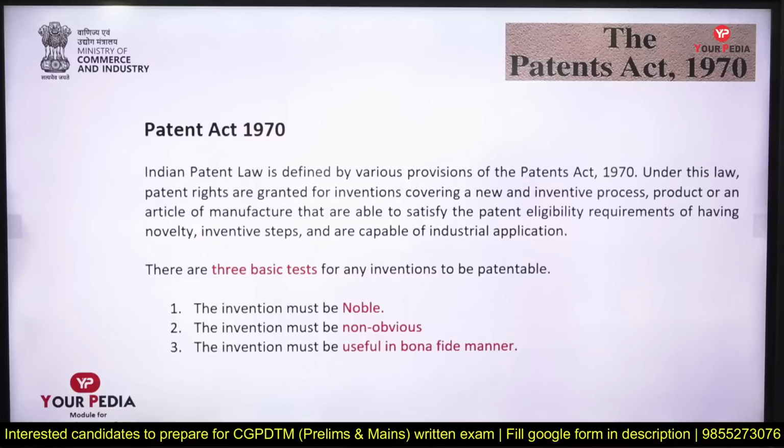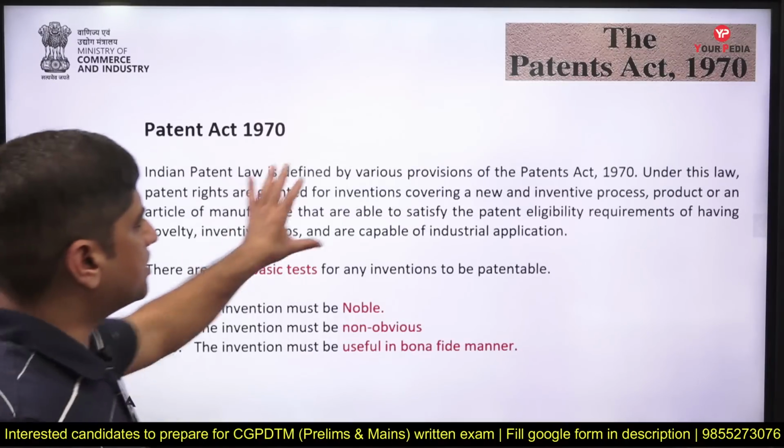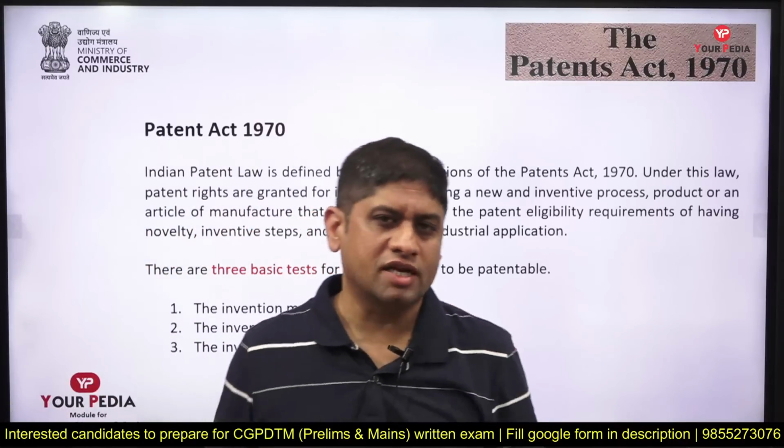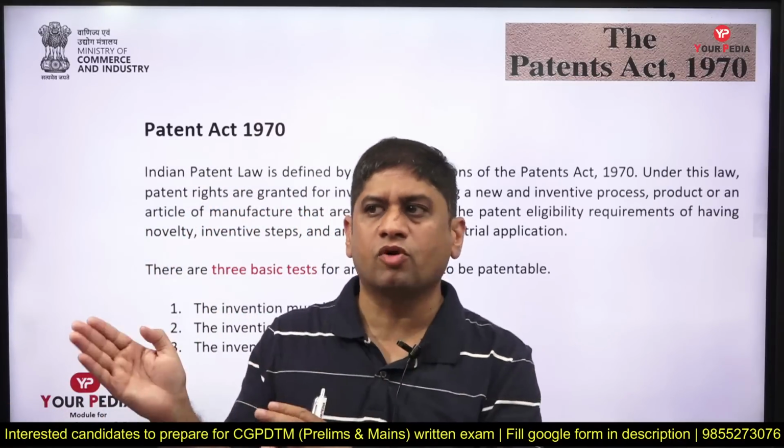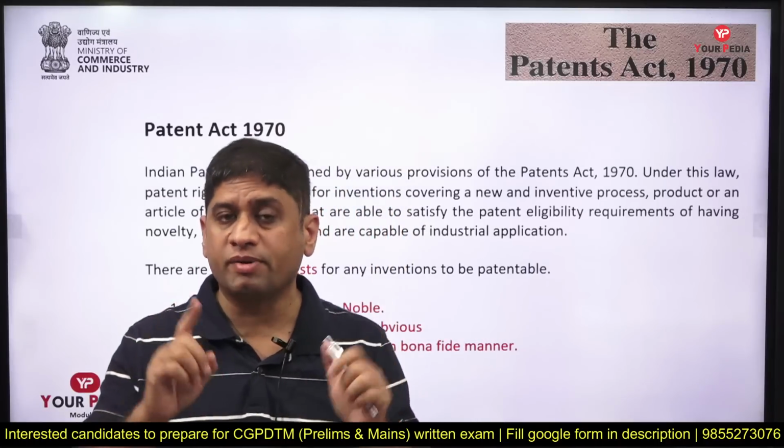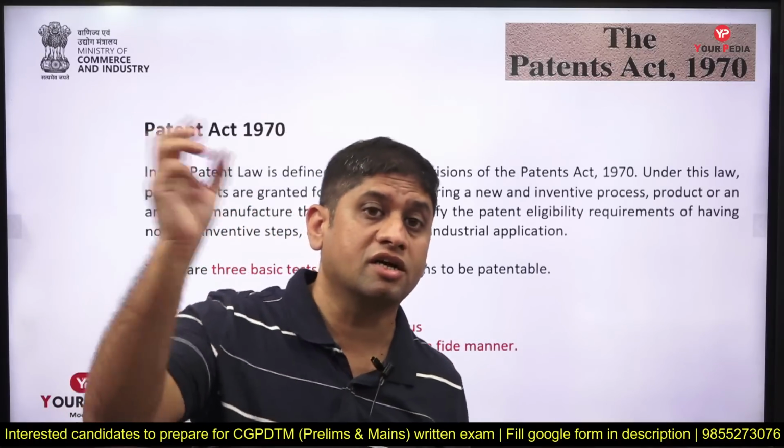Now a couple of things which you should know about the 1970 Act. Now, under this law, patent is granted for invention covering new process or product or any particular manufacturing commodity जो आपकी पेटेंट एलिजिबिलिटी को सेटिस्फाई करता है. पेटेंट हर चीज पे नहीं मिलता. It is not that you did something and आपको पेटेंट मिल जाएगा. पेटेंट प्रोसेस और प्रोडक्ट के ऊपर तभी मिलता है, you will get patent only if it satisfies certain conditions.